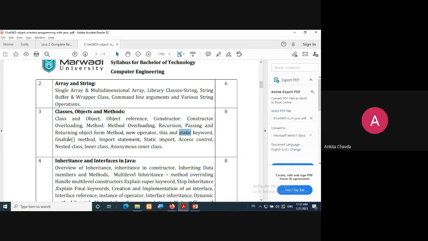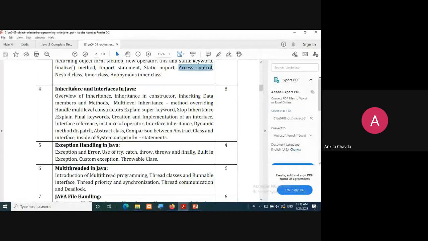Then there would be some classes, nested classes, inner classes, anonymous inner classes, that we will see. Here there would be access control. So you already know what do you mean by access control. What are the visibility access specifiers, like private, public, and protected. The same way we will see what classes you can access, what functions or methods you can access and all, right? Then inheritance and interfaces in Java.